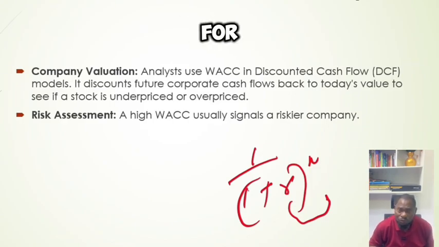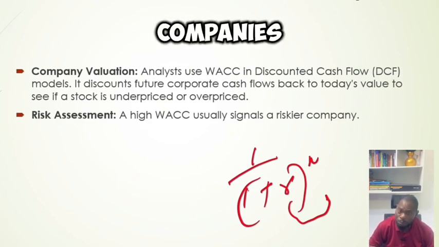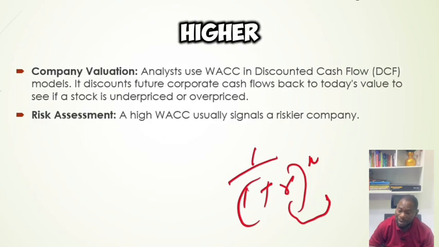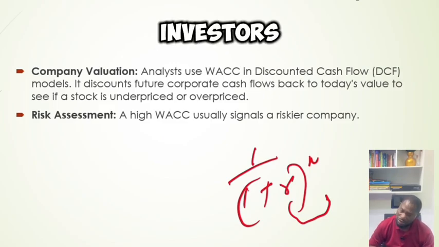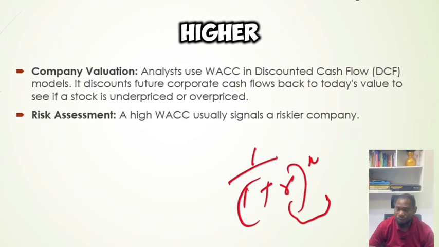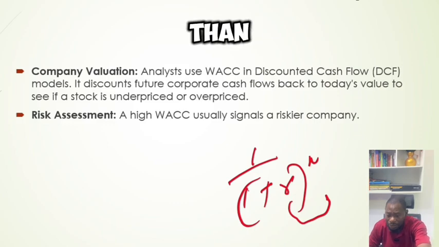Then they also use it for risk assessment. If you are looking at two companies and one has a higher WACC, it means that company is riskier than the other one. It has more risk. And what this means is that investors will expect a higher return because it has a higher WACC. And what they expect must always be higher than the WACC.